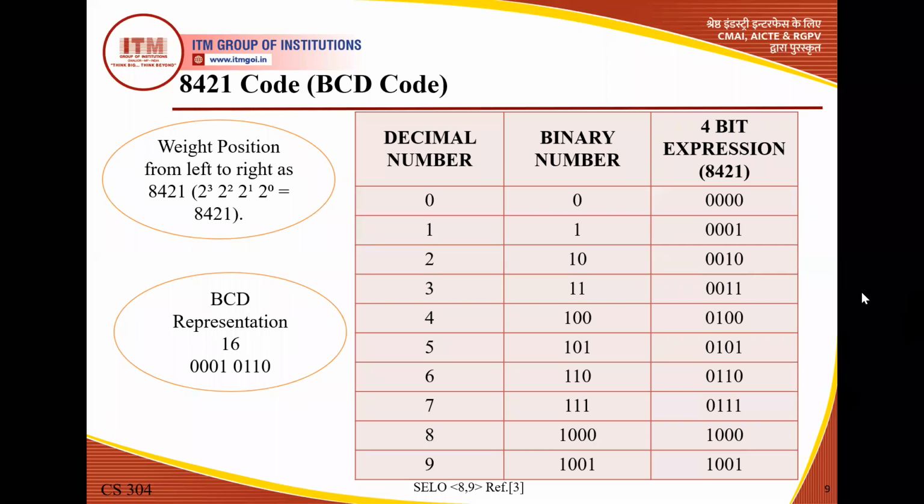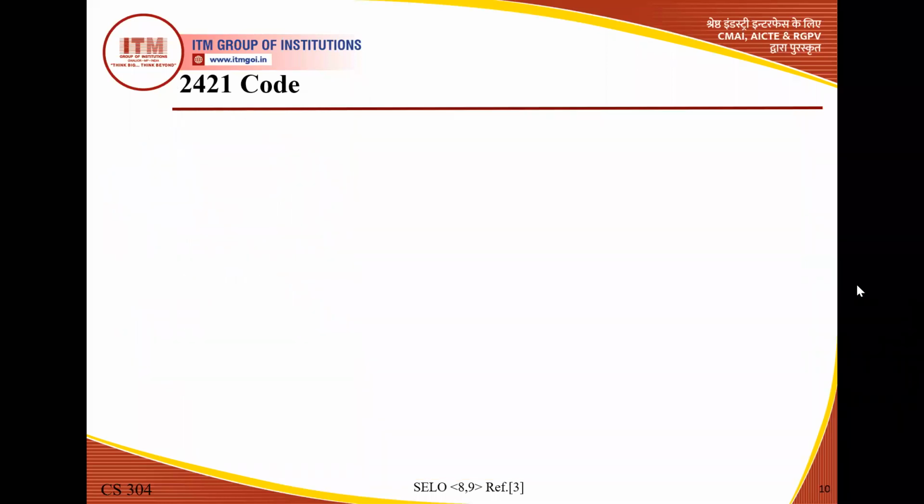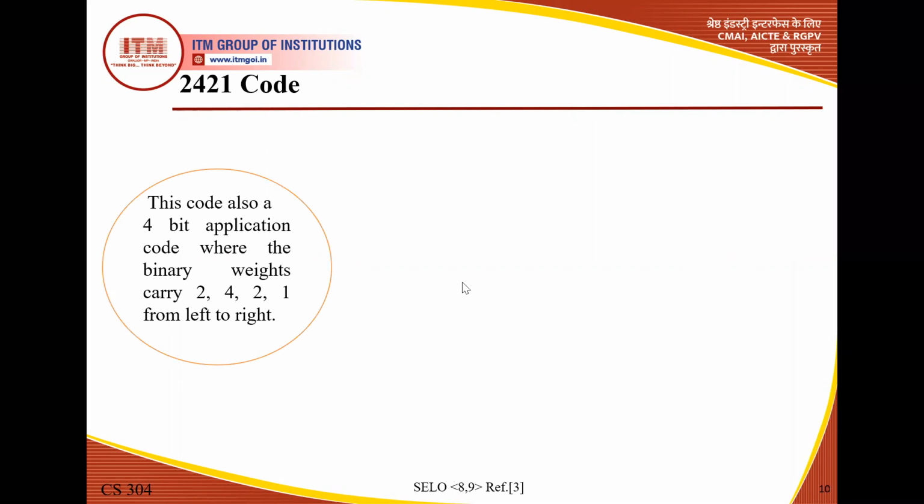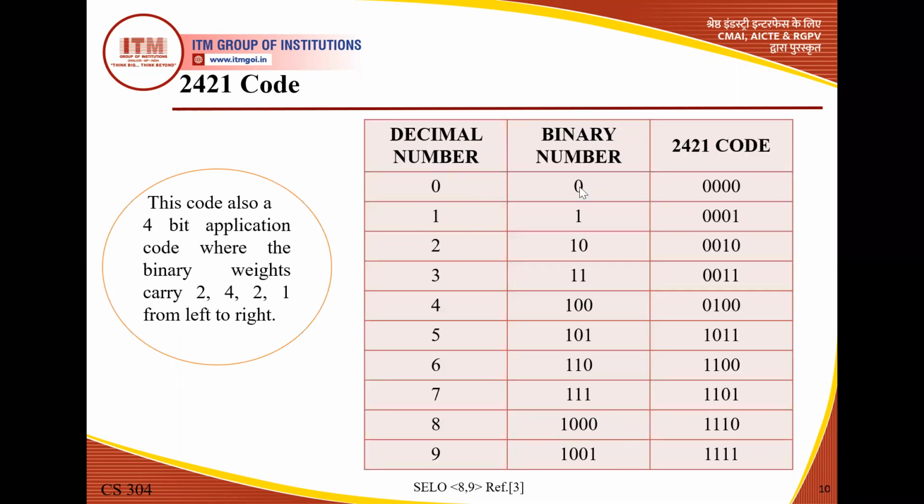Now we move to the 2421 code. This is approximately the same as 8421, but the weights are different. This code is also a 4-bit code where the binary weights are 2, 4, 2, 1 from left to right. So this is the decimal number, the binary number, and here the 2421 code. For 0, all the bits are 0, so the number is 0. For 1, only the position of weight 1 has digit 1, and the remaining are 0.